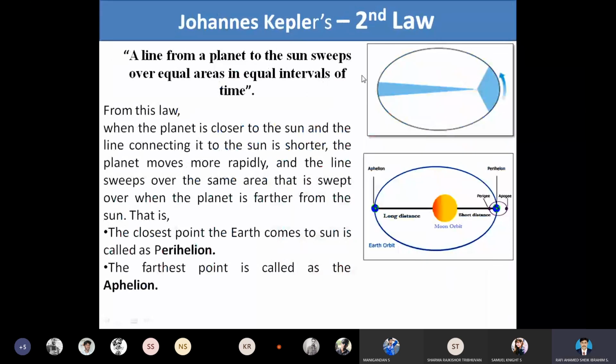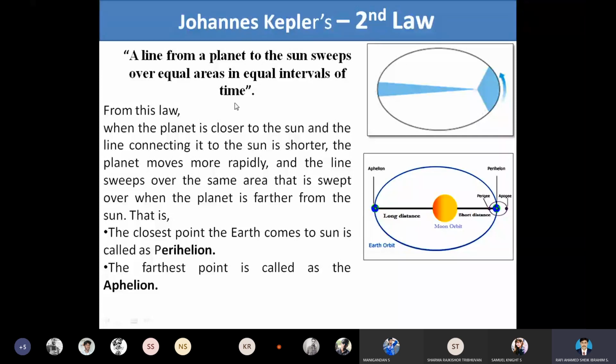The second law defines that a line from a planet to the sun sweeps over equal areas in equal intervals of time.